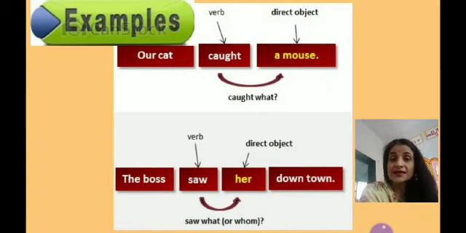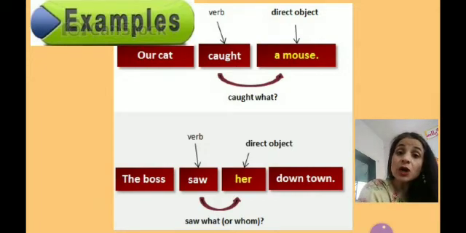Now let's have some other example. Our cat caught a mouse. First you have to identify verb. Verb is caught. Now you will frame question what? What did our cat catch? So you will get the answer a mouse. So a mouse is the answer to what? That will be your direct object.